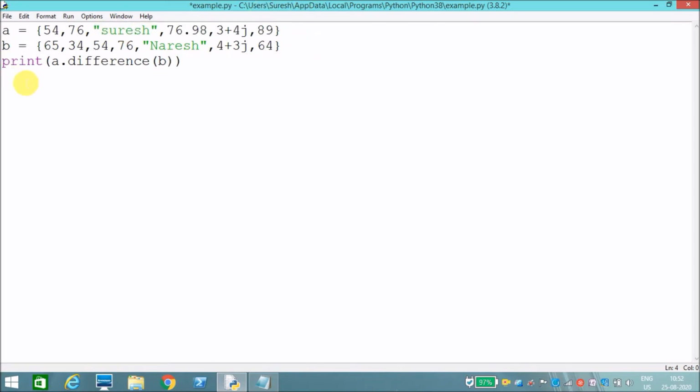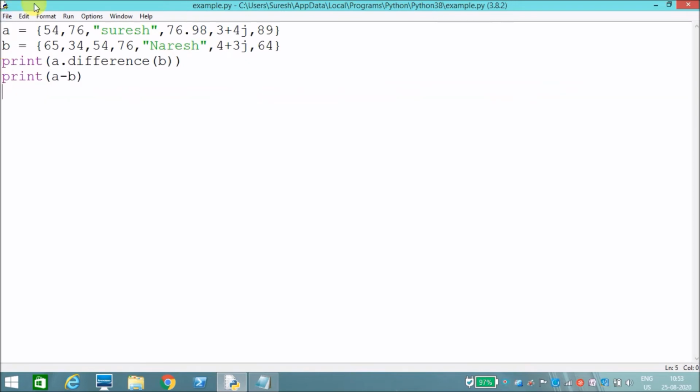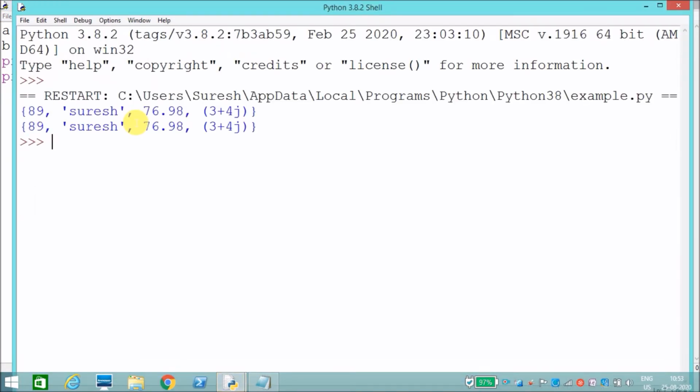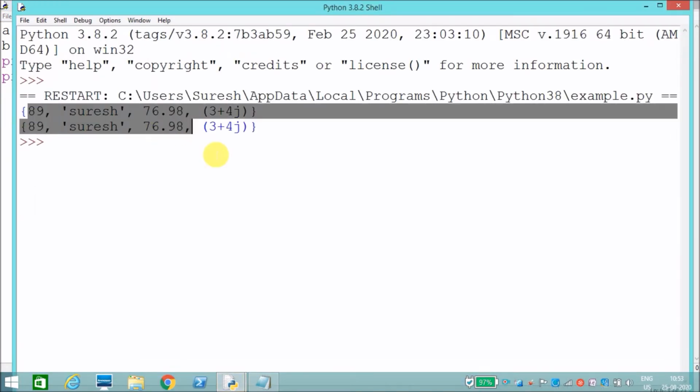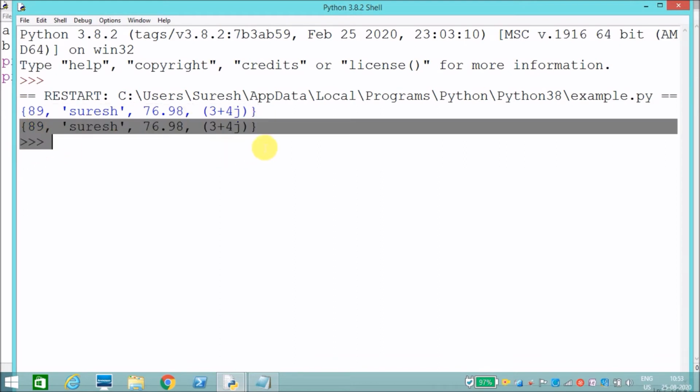It should display these four elements. We can also find it using A minus B. Let's execute and see the result. It has displayed four elements. Both results are the same. We can find it either with A dot difference of B, or using A minus B. This is the difference.